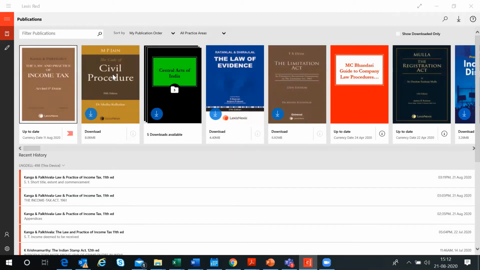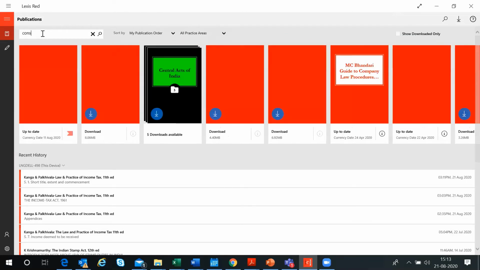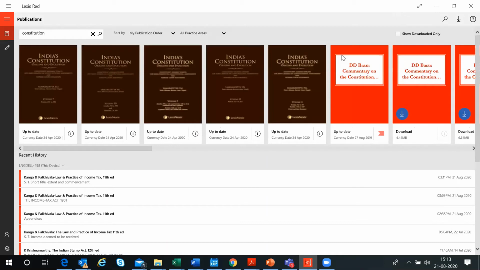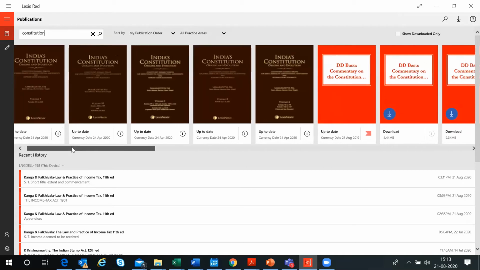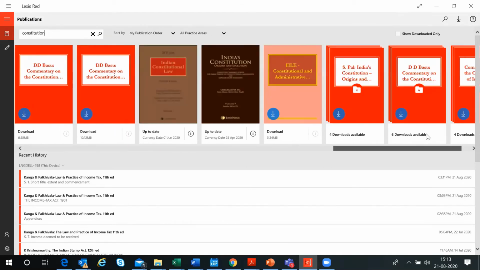So in similar fashion, you can look for publications here. Now, if you have many publications, you can also do a publication search here. So say, for example, I want to see if there is some book on Constitution. I can just type in the keyword and it'll look within the publications, what do I have? So this is a title search, the ebook title search that you're doing here. Okay, so it's showing me all the books that are there on Constitution, which is available to me.